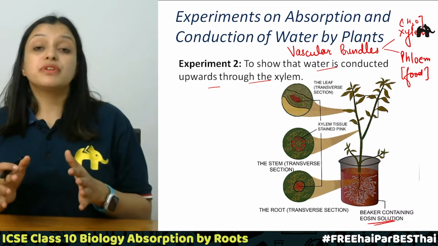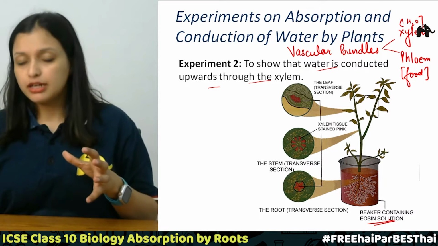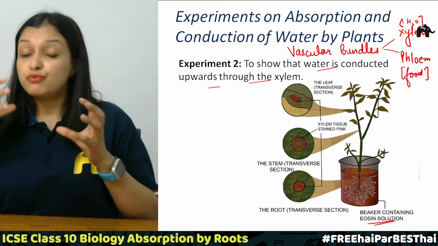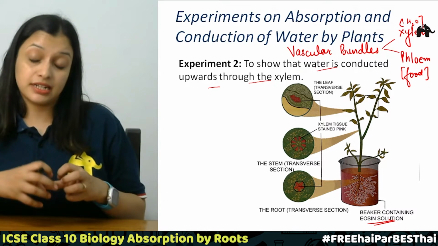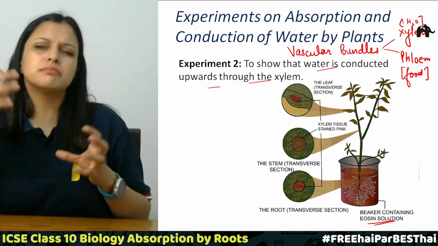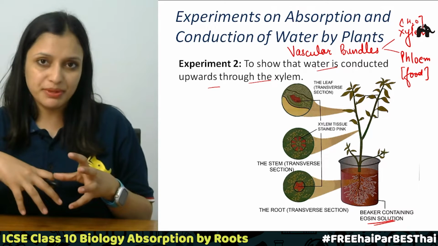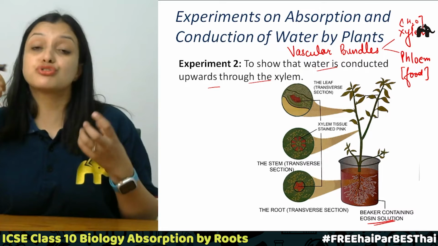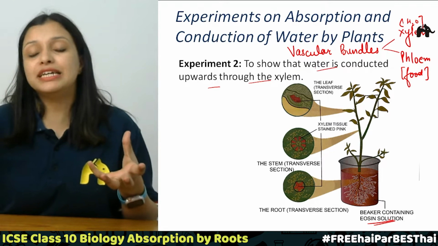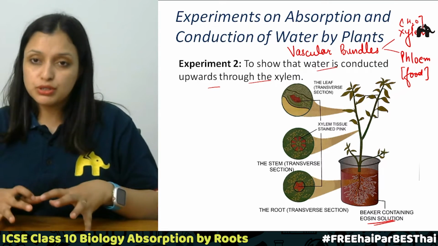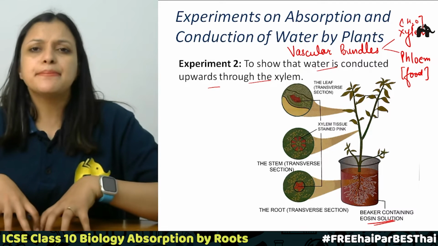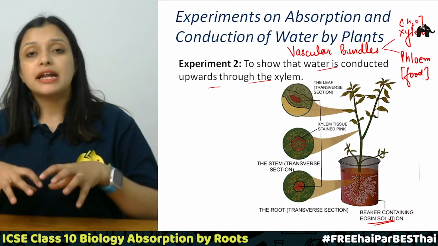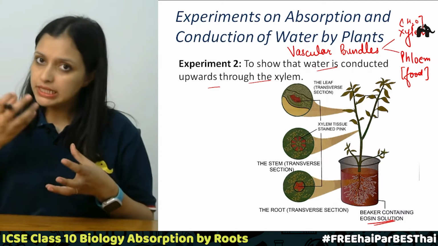Now we will take out a plant from the soil which has its roots intact. We will place this medium sized plant into the beaker. It should have its roots, shoots, stem and leaves also. We will put the roots completely immersed in the solution, and after 3 or 4 hours, we'll take this plant out.